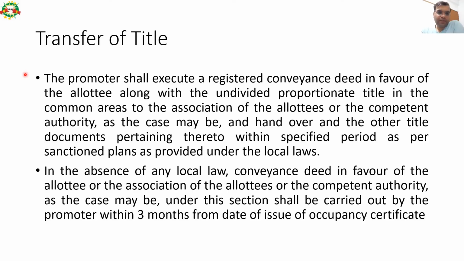Transfer title. The promoter shall execute a registered conveyance deed in favor of the allottees along with the undivided proportionate title in the common areas to the association of the allottees or the competent authority as the case may be, and hand over the other title documents pertaining thereto within specified period as per sanction plan as provided under the local laws. In the absence of any local law, conveyance deed in favor of the allottees or association or RWA of the allottees or competent authority as the case may be under this section shall be carried out by the promoter within 3 months from the date of issuance of the occupancy certificate.